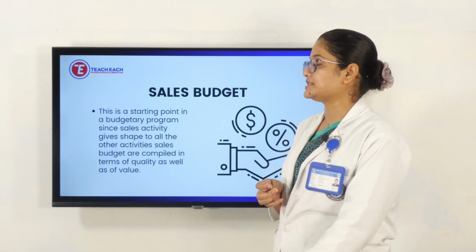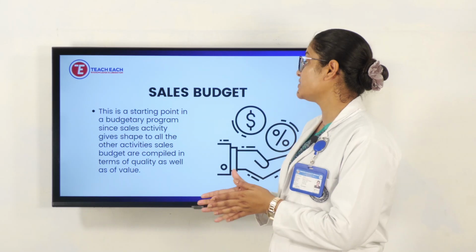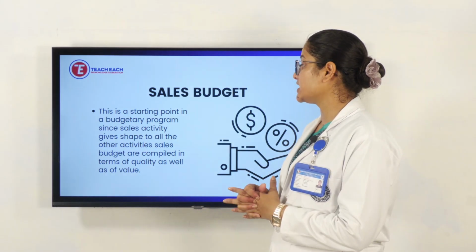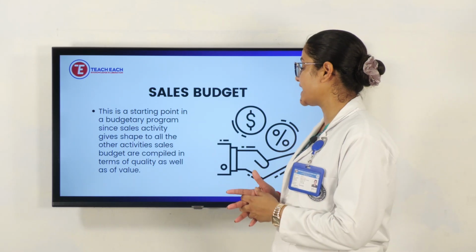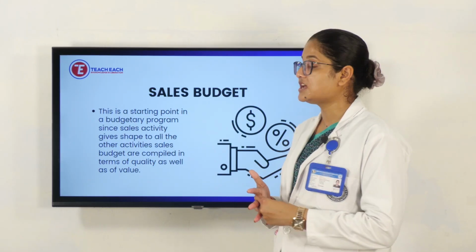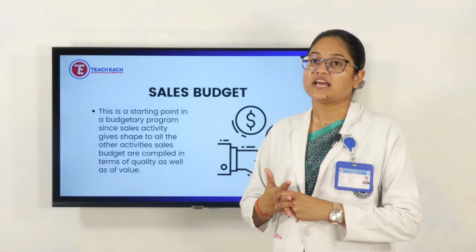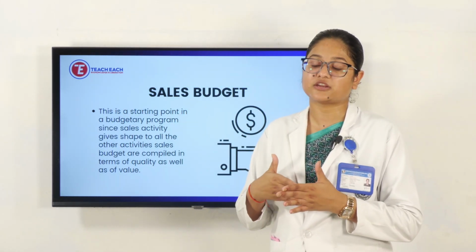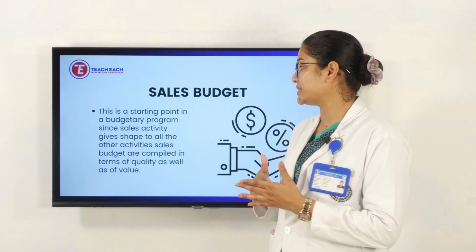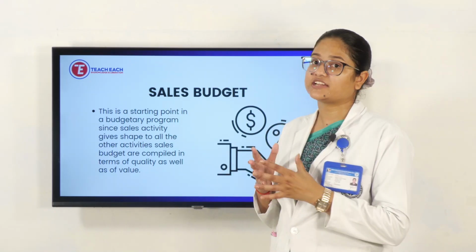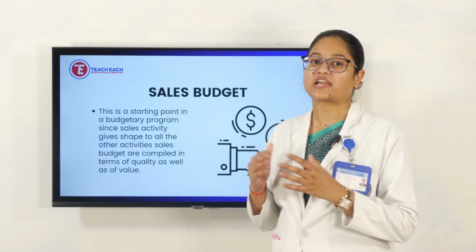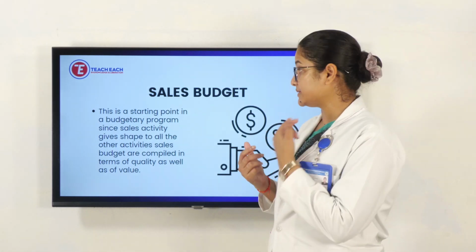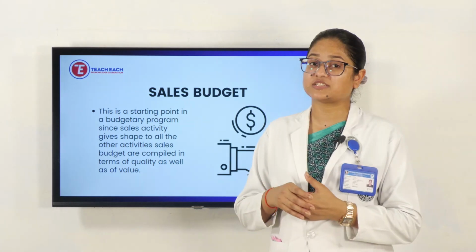Next is the sales budget. The sales budget is the starting point in a budgetary program, since sales activity gives shape to all the other activities. Sales budgets are compiled in terms of quantity as well as value. If there are manufacturing companies, they will set their selling values, what items will range at what price, and what quality and size are defined. All these things come under the sales budget.